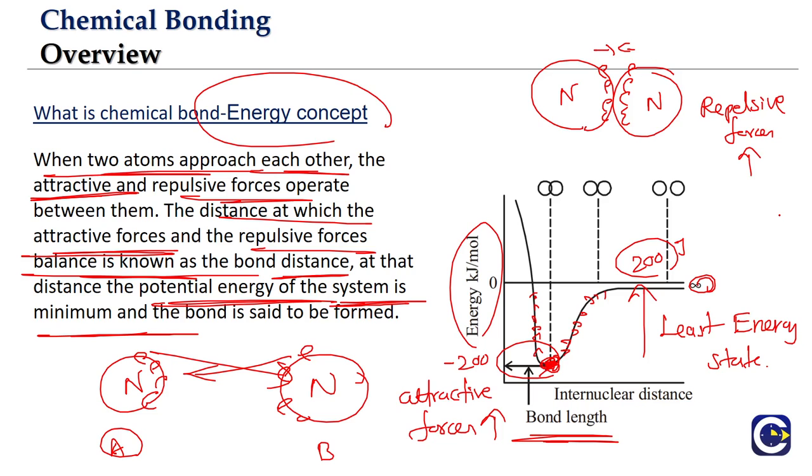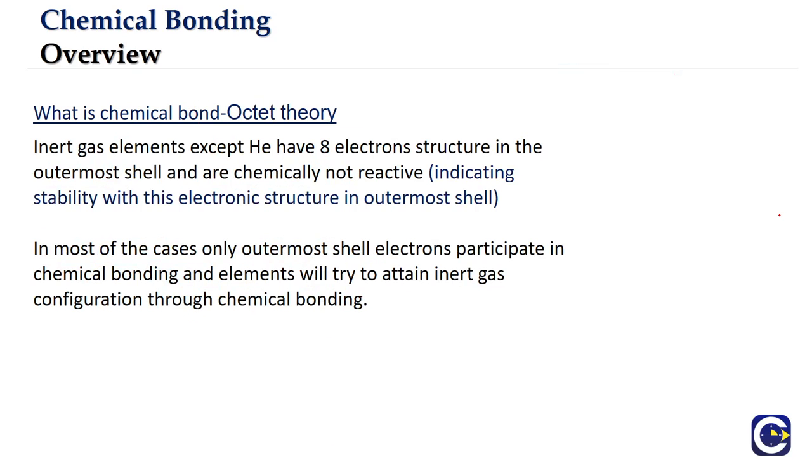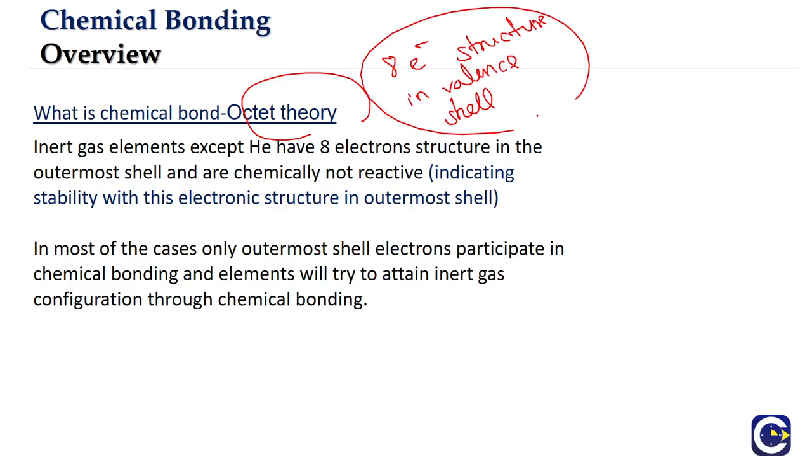We will talk about it later, but this is how we look at the concept of chemical bonding by using the energy concept. Now there is one more approach to explain chemical bonding, which is based on the stability of the 8 electron structure in the valence shell. This is what we call the octet theory.